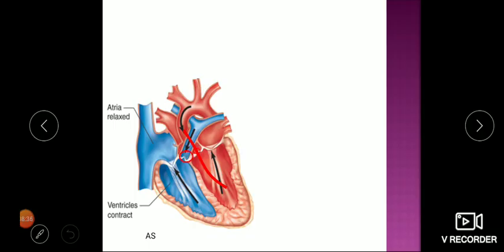The same can happen at the pulmonary valve also. This can again get narrowed. That is called pulmonary stenosis. Similarly, sound is produced here also. That is the sound of PS. So you can have murmurs of this also.